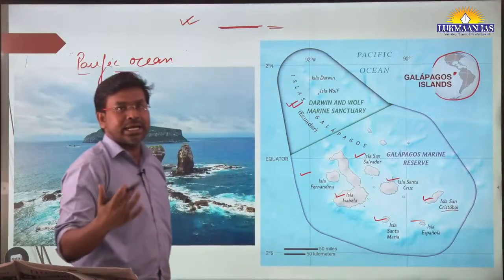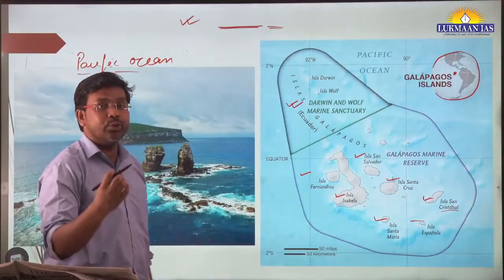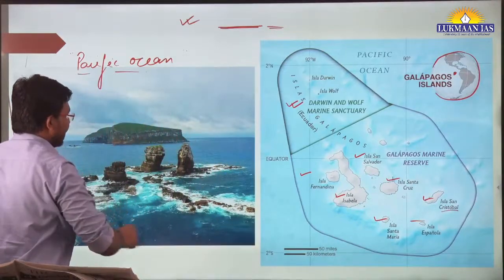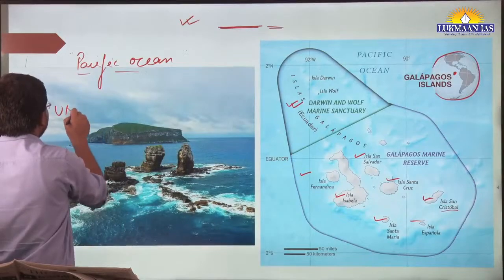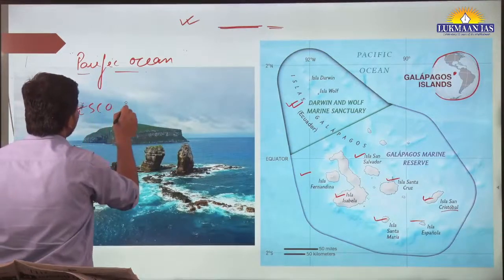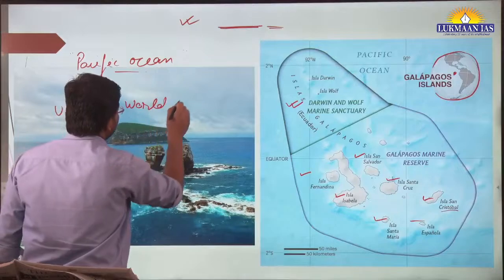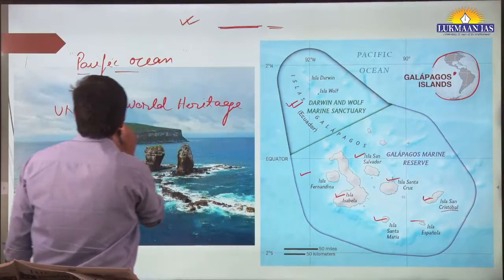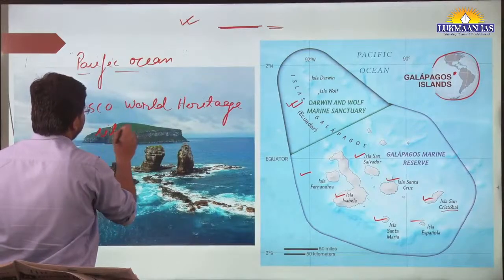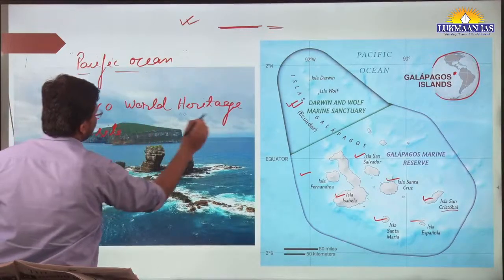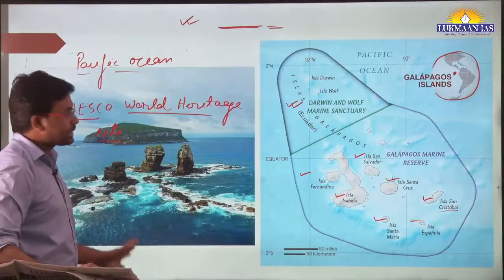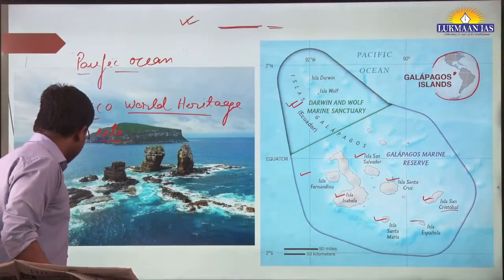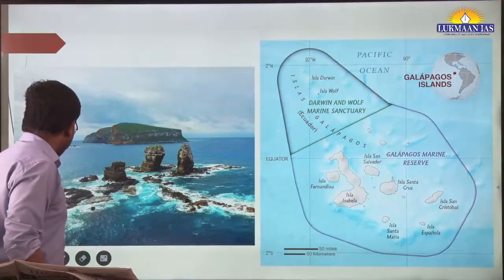And why is this island important? Because it is a UNESCO World Heritage Site as well. So this Galapagos Island that we see is a UNESCO World Heritage Site as well. So we need to understand that this Galapagos Island is a UNESCO World Heritage Site. We need to remember this thing.